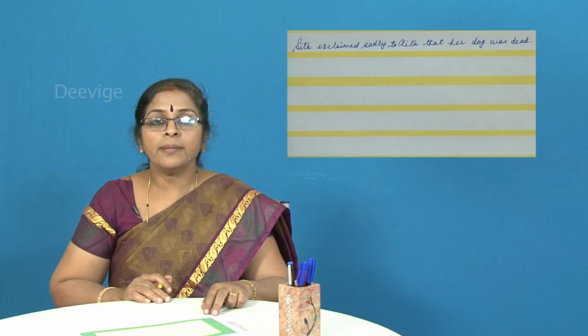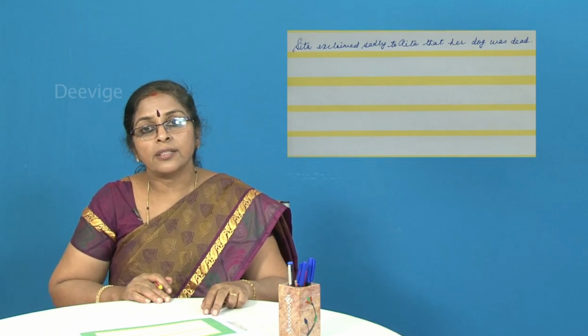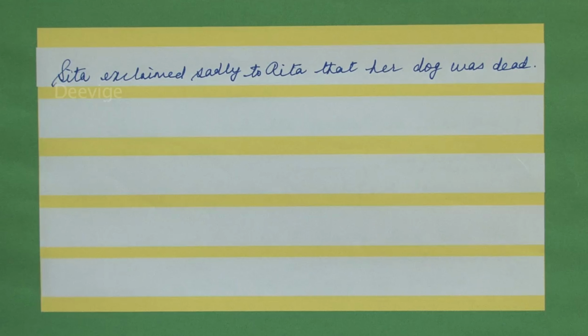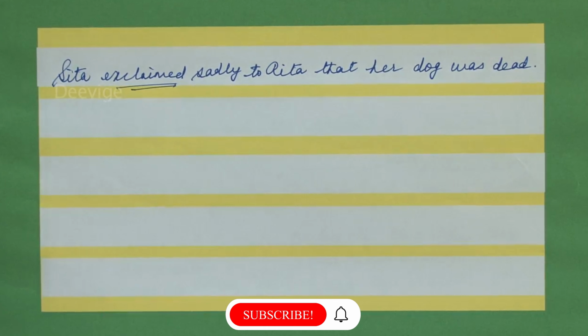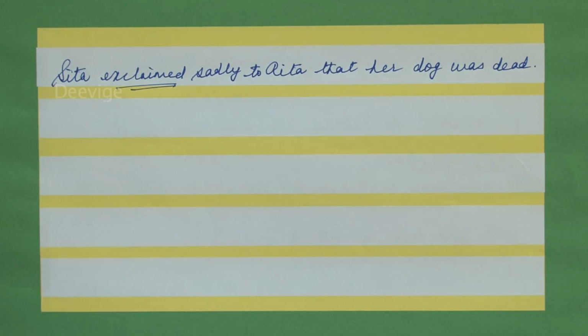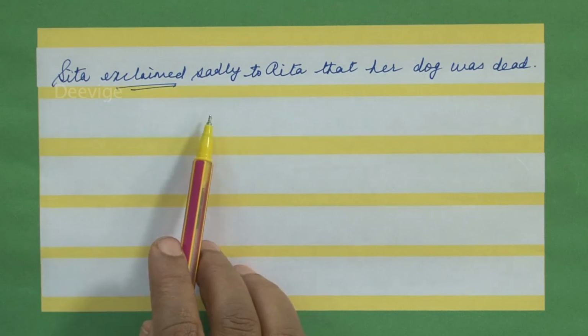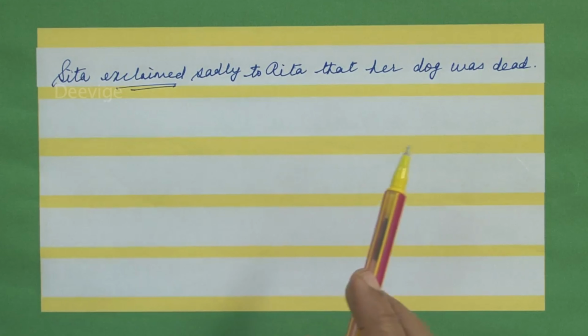Sita exclaimed sadly to Rita that her dog was dead. Why did I use the word exclaimed? Because there is an exclamatory mark after the word alas. And alas is an interjection which expresses sadness or grief, and it is certainly not expressing happiness. Nobody feels happy at the death of someone. So Sita exclaimed sadly to Rita that her dog was dead.